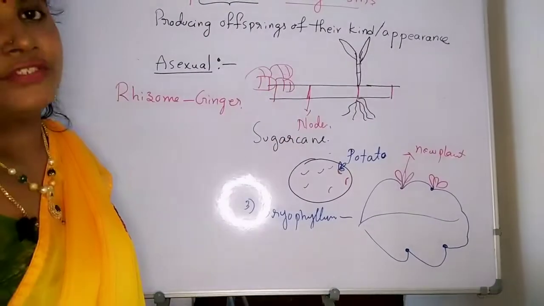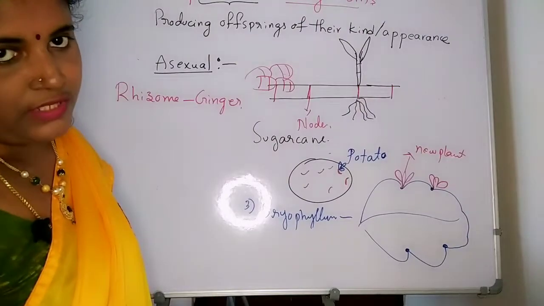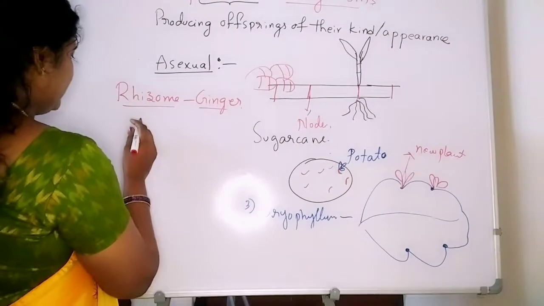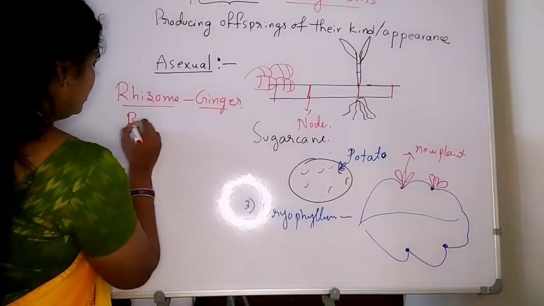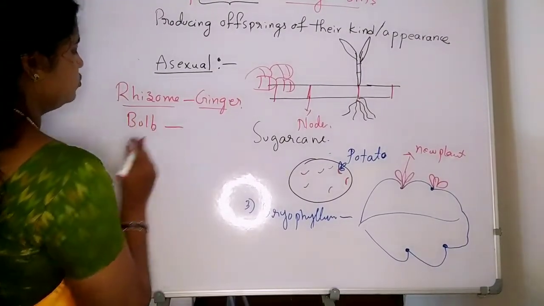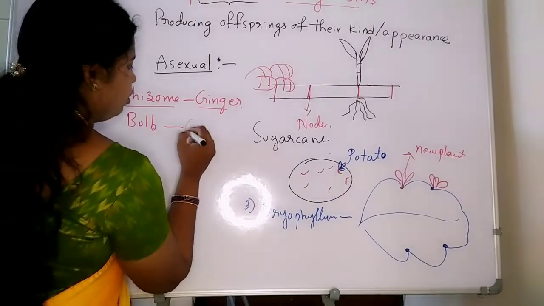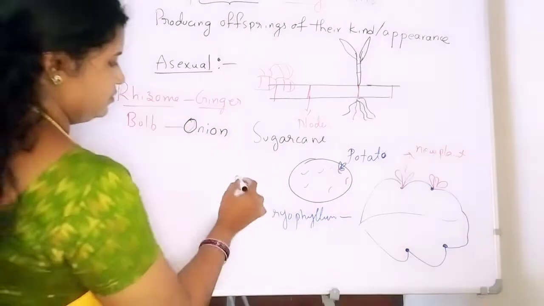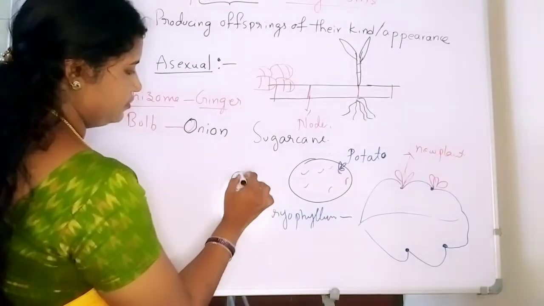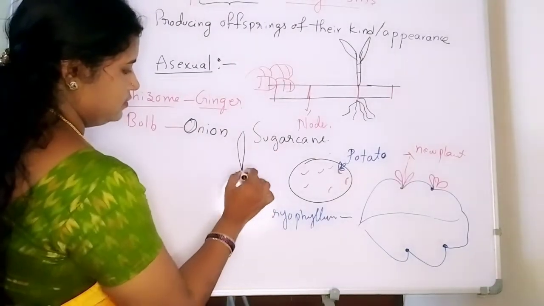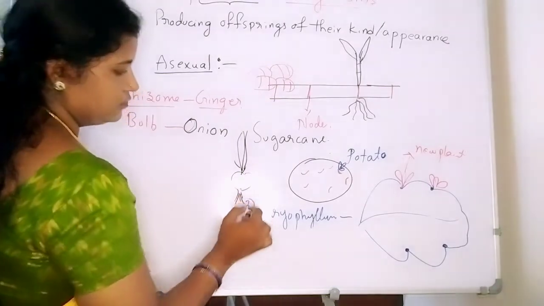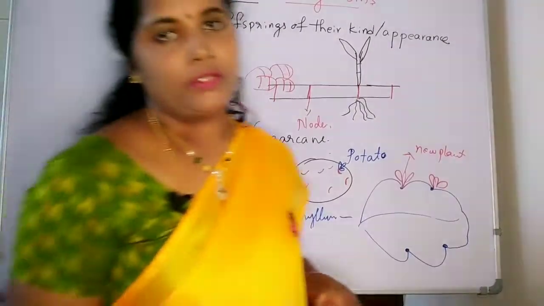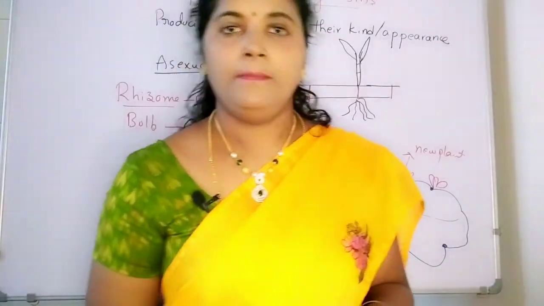From the knots adventitious roots grow, and again it grows as an individual plant. So rhizome, ginger. Then bulbs. Here the bulb is onion. Okay, the bulb example we know, how the onion grows. Like this, asexual reproduction takes place in plants.